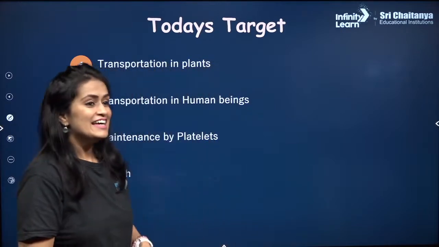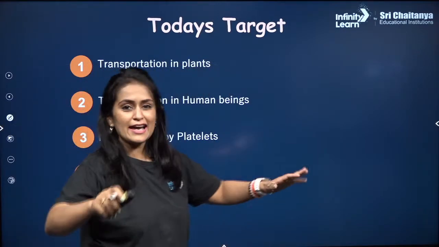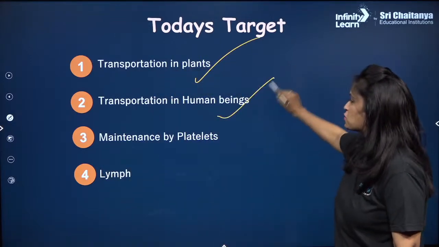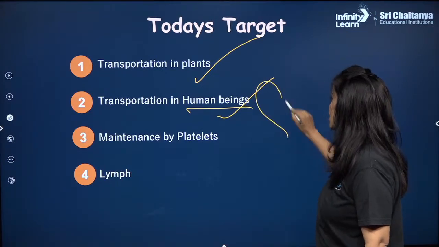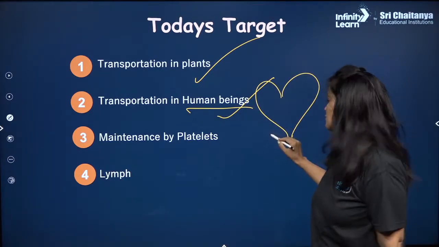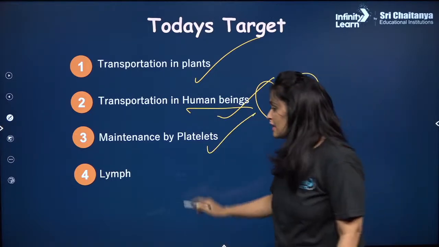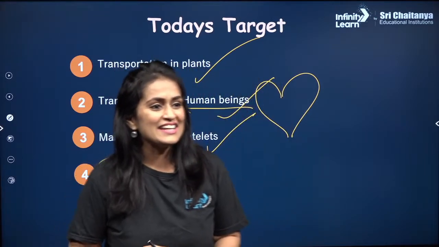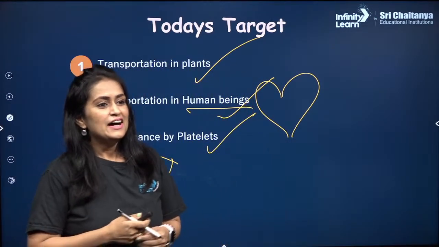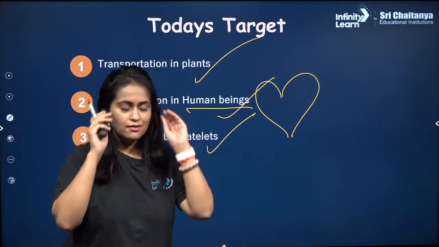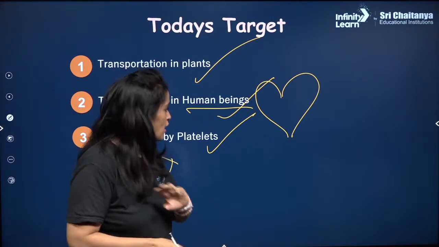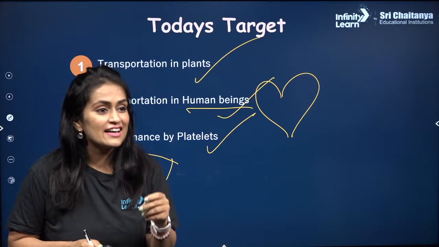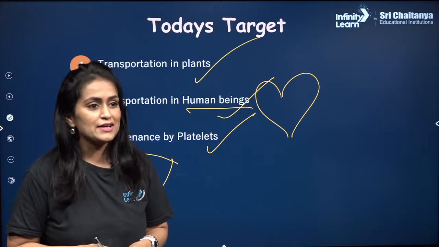So today's target, I've already stated that. One more time: transportation in plants, transportation in human beings, we will talk about the heart, and this one is for you lovely students, maintenance of platelets, and we will understand leaf, where a lot of children have difficulty. All that dullness will go, stay with me, okay? Do not worry. Correct is the currency, very right.